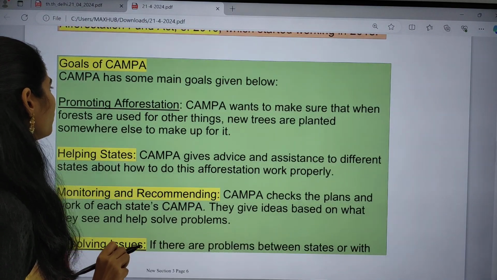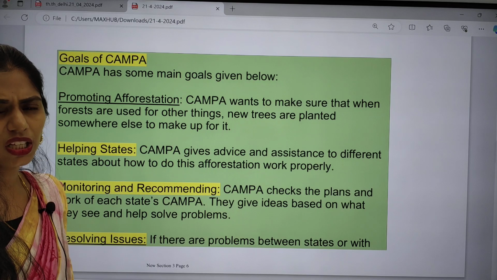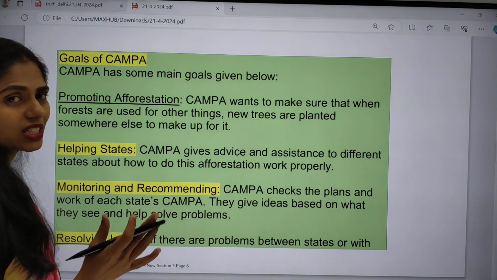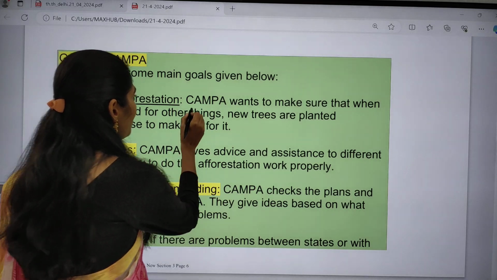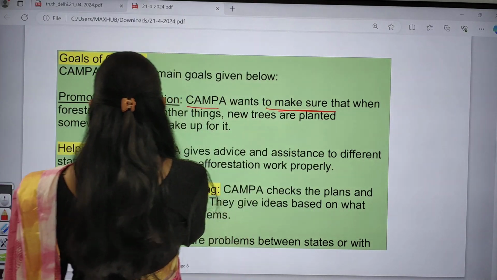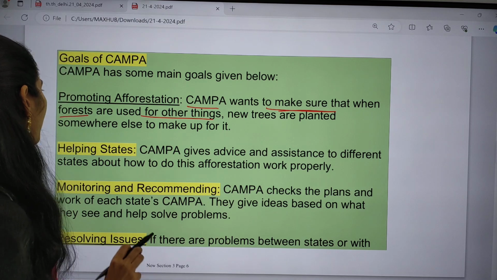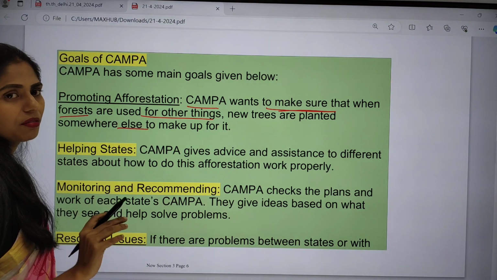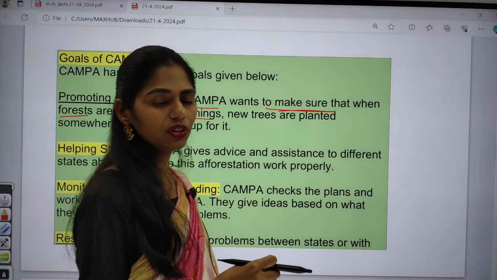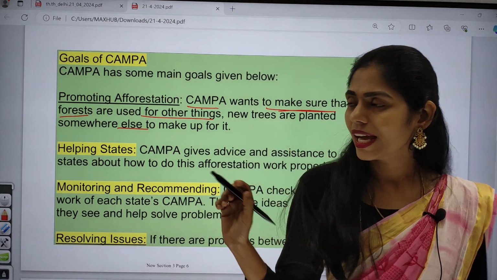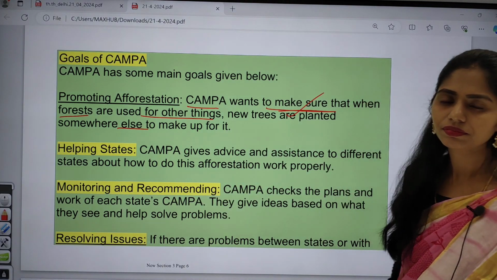So what are the goals of this CAMPA? The first and foremost thing is it wants to promote afforestation. That means we have to increase the forest cover. CAMPA wants to make sure that when forests are used for other things, new trees are planted somewhere else to make up for it. So if you are cutting down the trees in this forest, you have to go and plant them elsewhere. That is the one important theme.